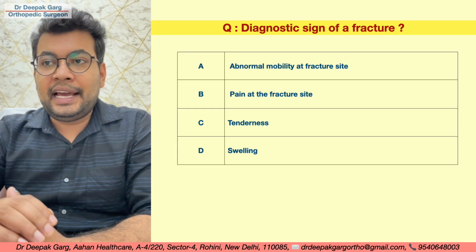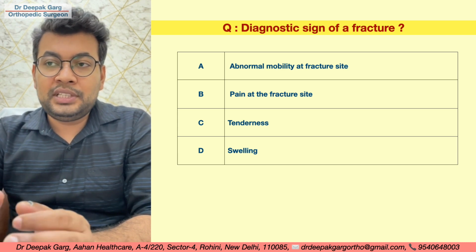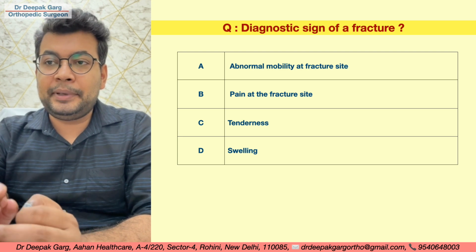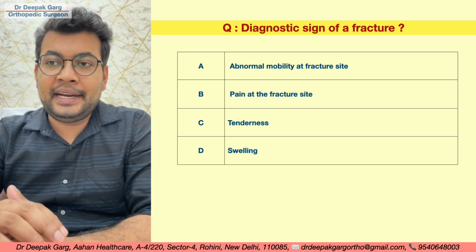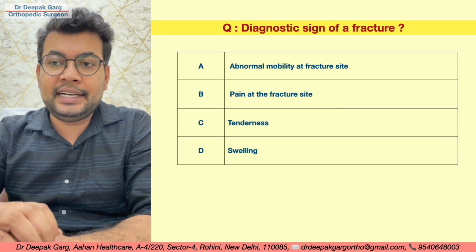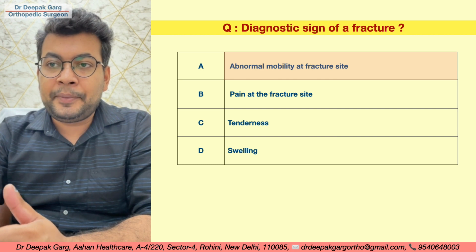So the next question, diagnostic sign of a fracture. We have already discussed it. If this sign is there, the patient will definitely have a fracture. Abnormal mobility at the fracture site, pain at the fracture site, tenderness at the fracture site, or swelling. So the answer is abnormal mobility at the fracture site.